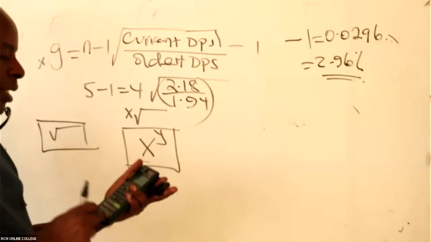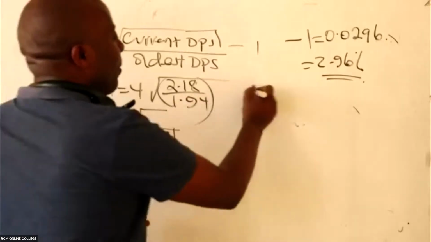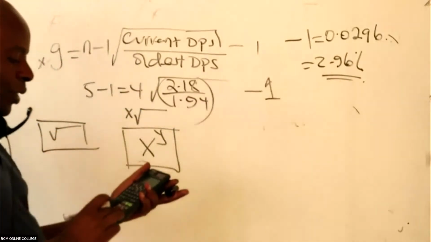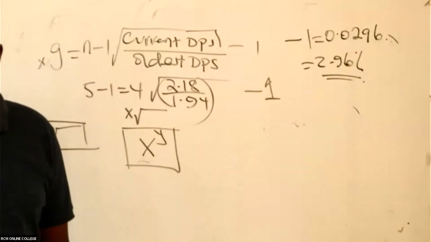Close brackets, say equals. After you say equals, then you take away the 1. Take away the 1 like that, and then you'll be able to get that answer.